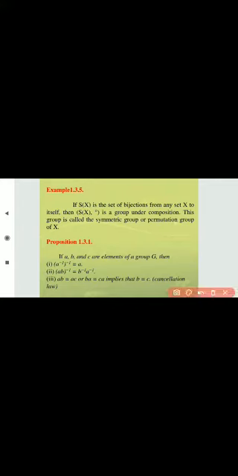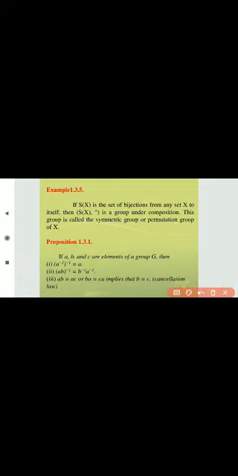Now we discuss the second one. We have to prove that (ab) inverse is equal to b inverse a inverse. For this, we take a comma b belongs to G, which implies ab also belongs to G. a inverse and b inverse belong to G, which implies b inverse a inverse belongs to G. Similarly, b inverse a inverse belongs to G.